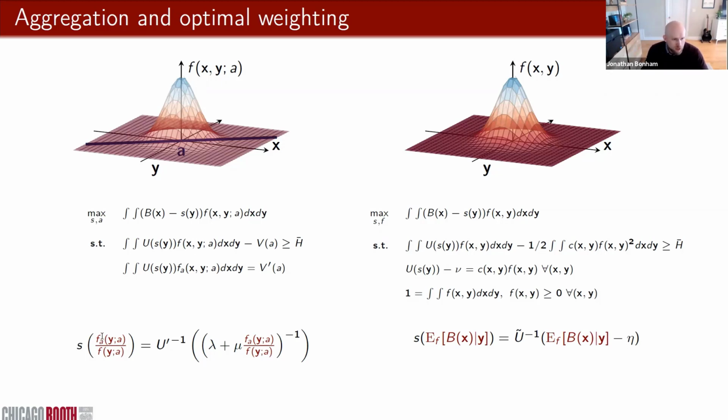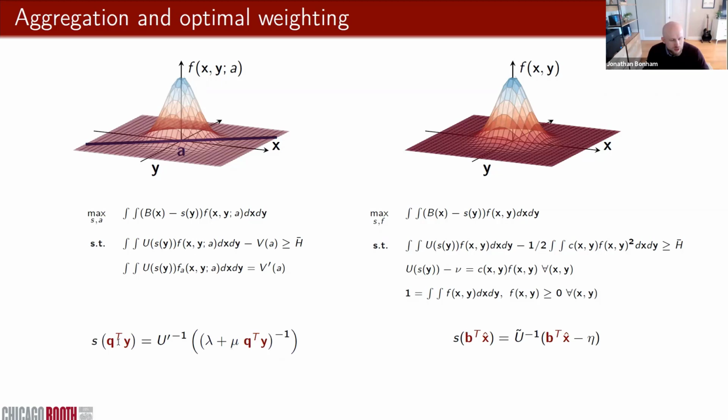Then Banker and Datar ask under what conditions will this likelihood ratio be linear? Like net income, for example, is a linear aggregate of revenues and expenses. Well, they show the existence of a class of production functions F under which this is the case, and they show that the weights on these measures are going to depend on the sensitivity and precision of these measures to the agent's action.